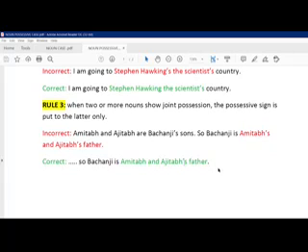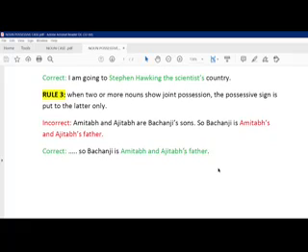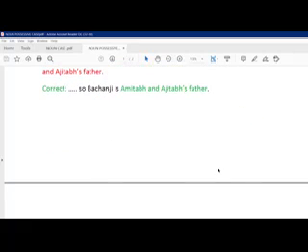That's how we add it: Amitabh and Abhishek's father, because the father of both is the same person. That is why we add apostrophe s with only one son, because both sons have a single, the same father. That is the particular rule where we make so many mistakes.